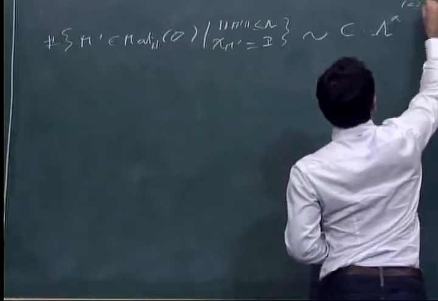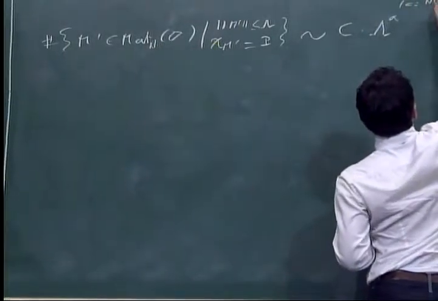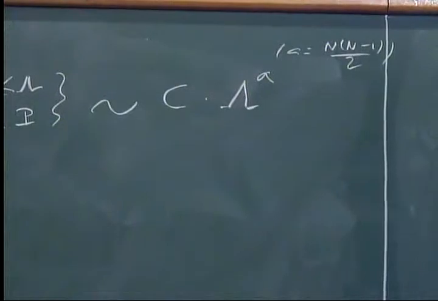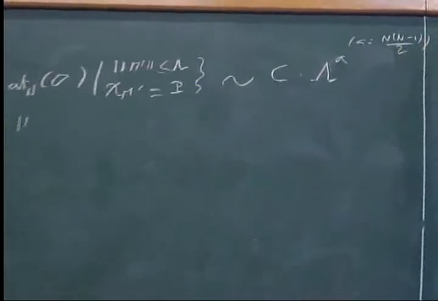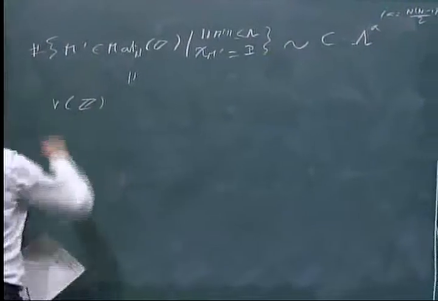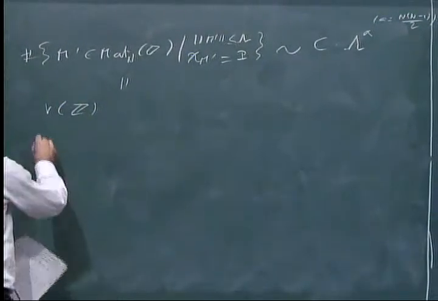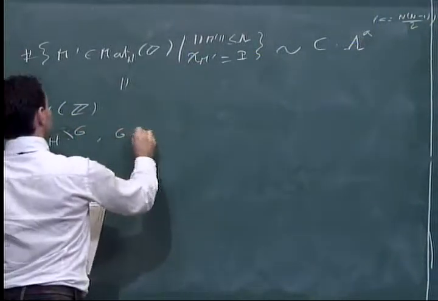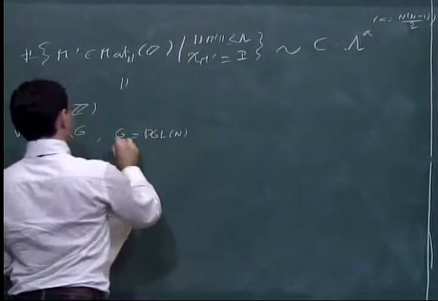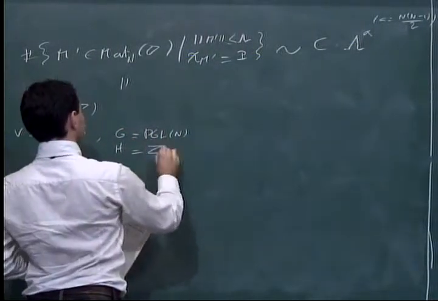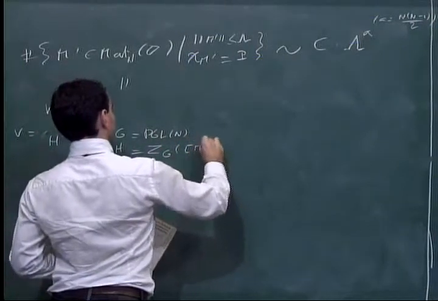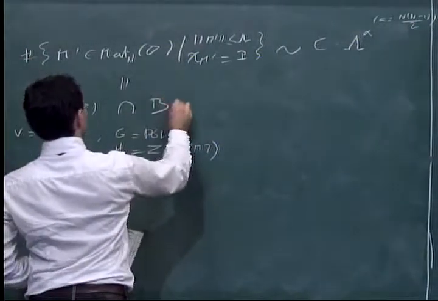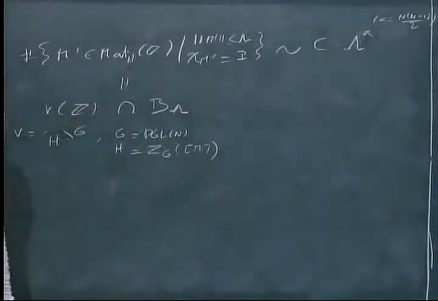So I think that A is a triangular number. I don't remember. So this can be viewed as counting integral points on a subvariety, the conjugacy class of the matrix M. So V is equal, I'll write like this, to G on H, with G being PGL N. H is a centralizer in G of the class of M. And we intersect with what I call the ball of radius lambda.